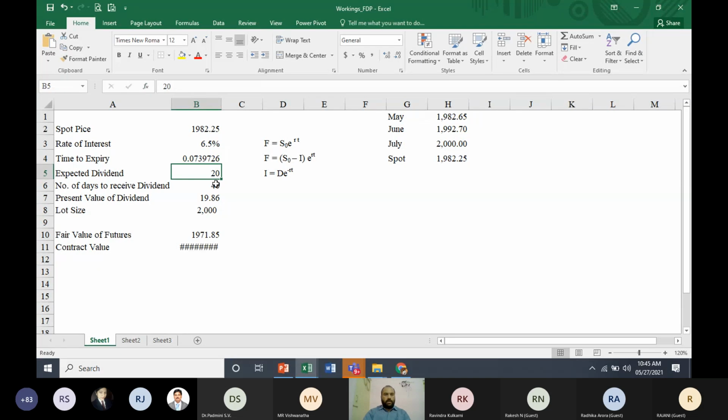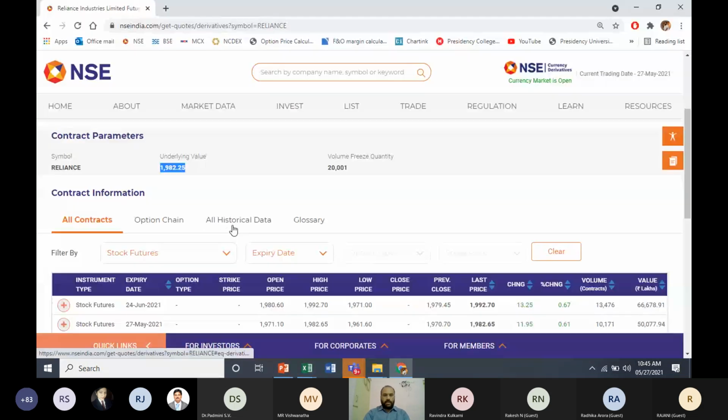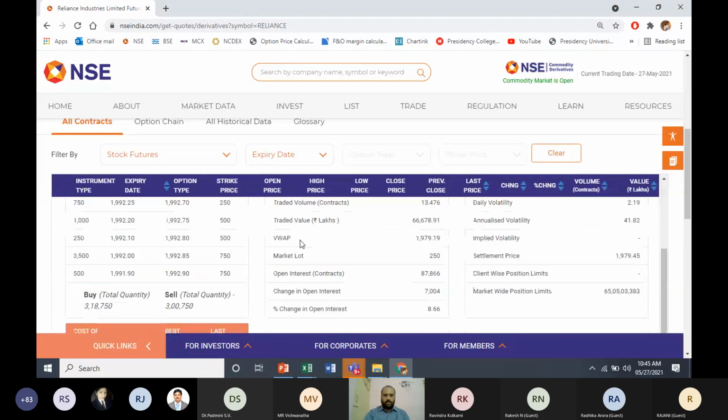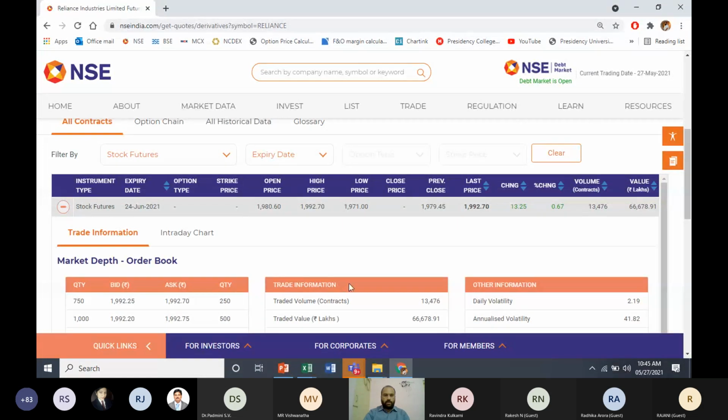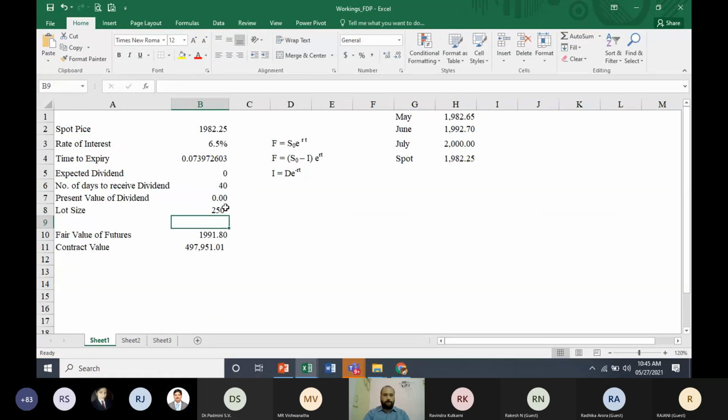Let's say zero dividend. Let's try to understand this is zero dividend. And the lot size for Reliance, if I'm right, is 250. You can see here the lot size is quoted, 250. The moment you click on this particular stock future contract, you can see 250. This is the lot size. If there is a dividend, we are going to consider it, but since there is no dividend, you can see here the fair value of the future contract considering all the inputs you have given.